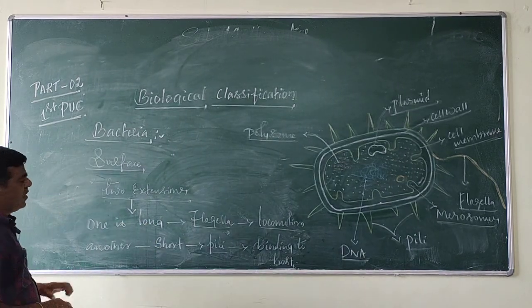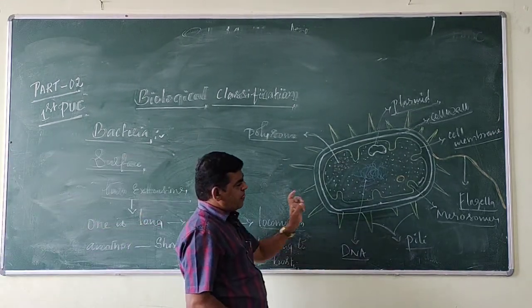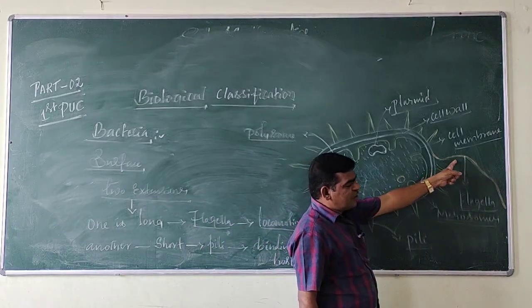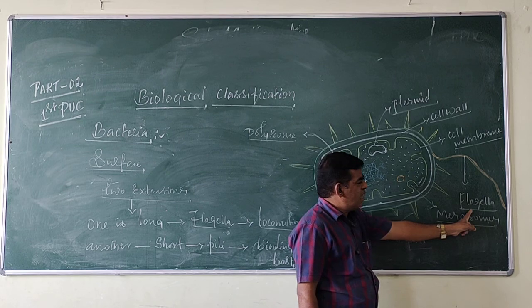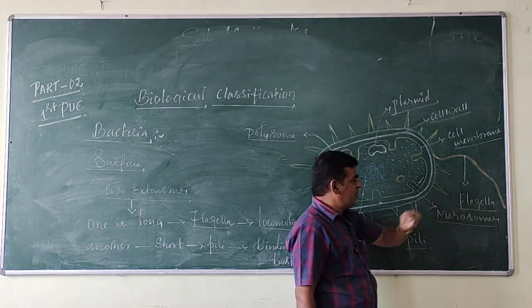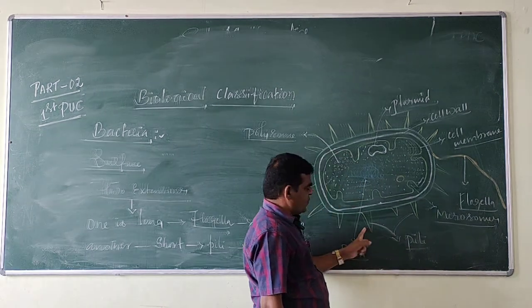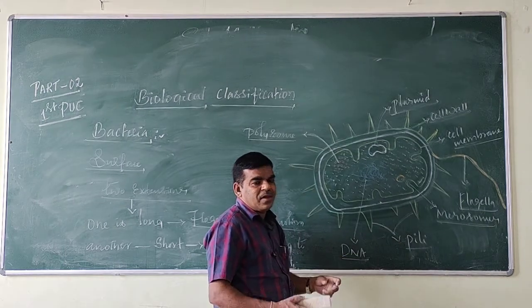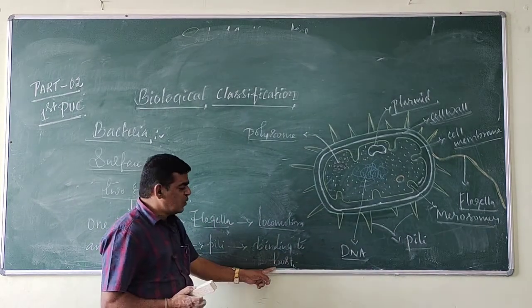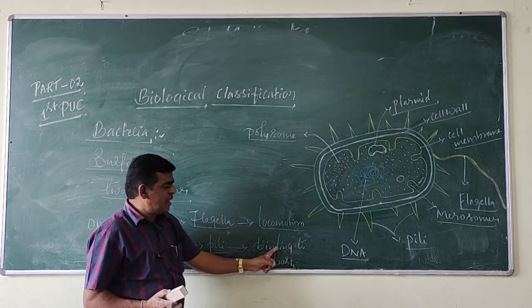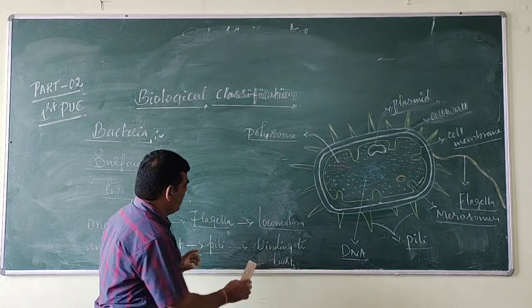There are two extensions: the long ones are called flagella, which help in locomotion of bacteria, and the short ones are called pili, which help in attaching to the host. Okay. Next.